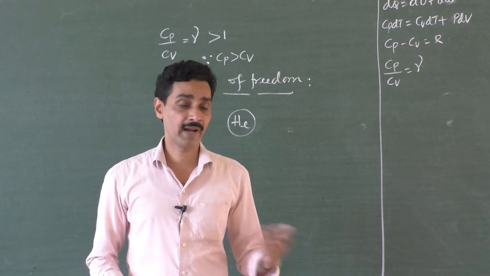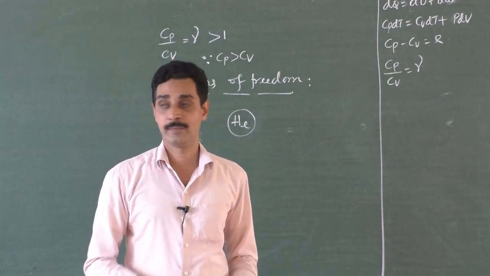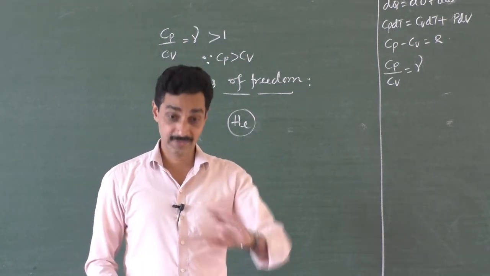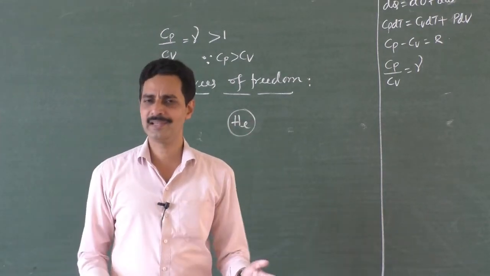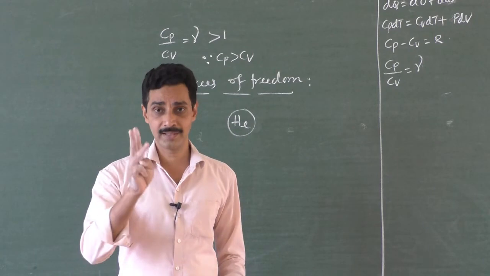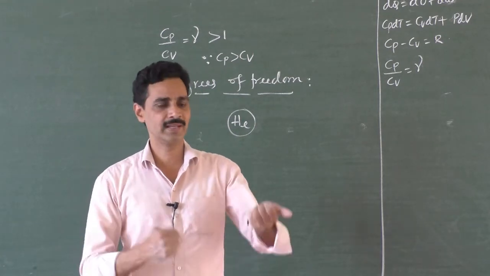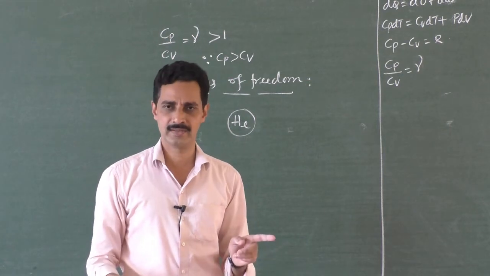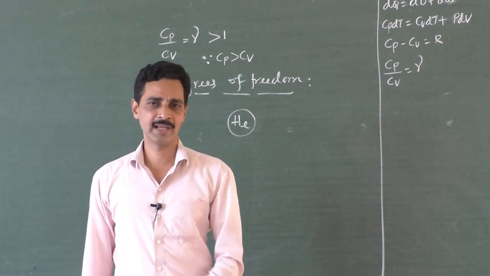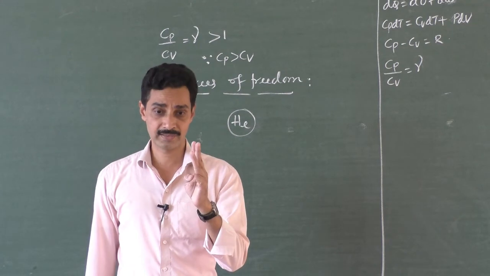An aeroplane, a flying bird has got 3 degrees of freedom. It can move in 3 coordinates. Similarly, a gas molecule is free to move anywhere in space, so it has got 3 degrees of freedom. It can move in the x-axis, y-axis, z-axis, anywhere. And as it moves from one place to another, its 3 coordinates will change: ax i cap plus ay j cap plus az k cap. So it has got 3 degrees of freedom.